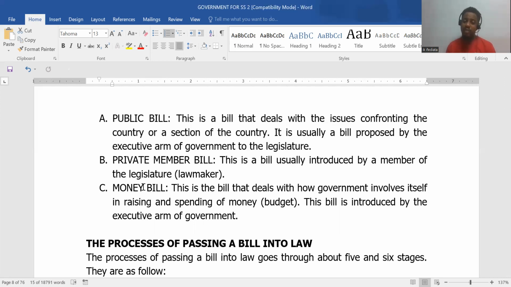Now, the private member bill is a bill that's introduced by a lawmaker, a legislator. Now, the money bills are bills that have to do with how governments spend the money, how they manage national finance, budgets, and the likes. So this bill is introduced by the executive arm of government as well. Remember, budgets and the likes fall with the executive organ of government.